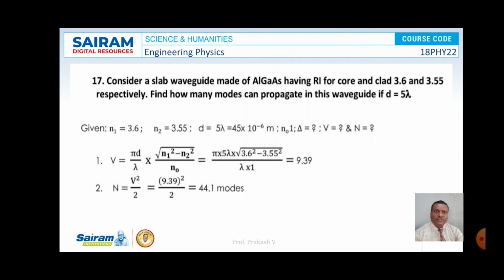So we know that V is equal to pi D by lambda into square root of N1 square minus N2 square divided by N0. So substitute the value of N1, N2, N0 and D and lambda here. On simplification, the value of V is going to be 9.39, and further number of modes is equal to V square by 2, that is equal to 9.39 square by 2, that is equal to 44.1 modes, which is approximately equal to 44 modes.